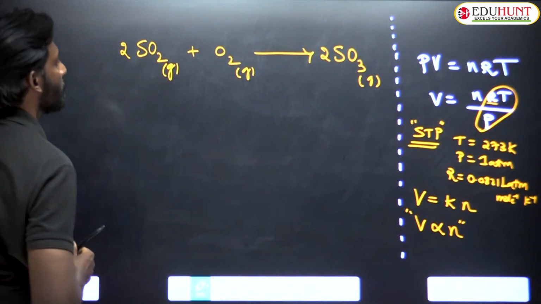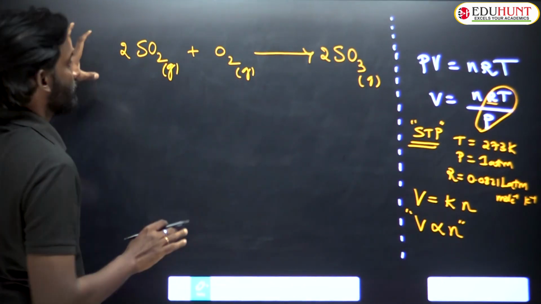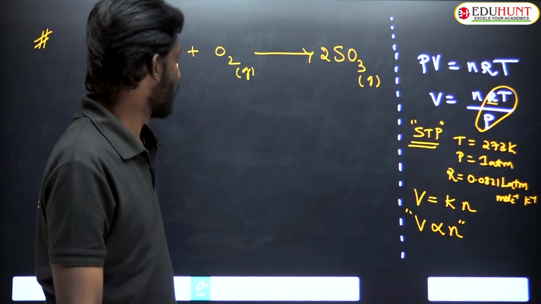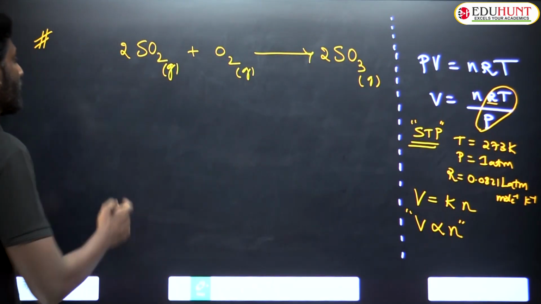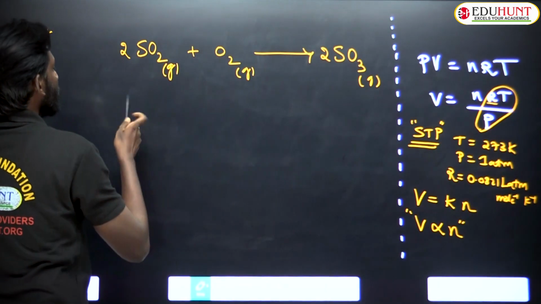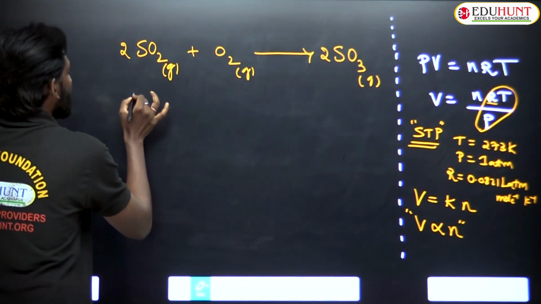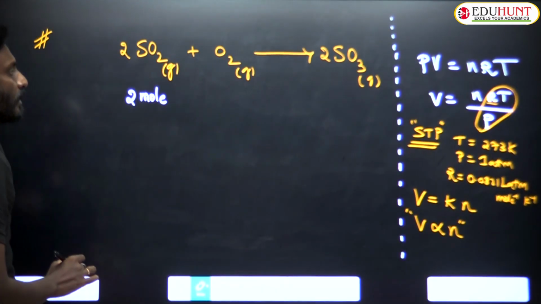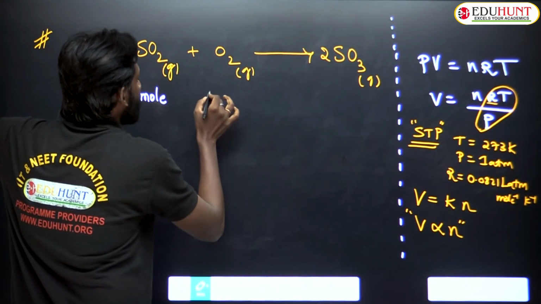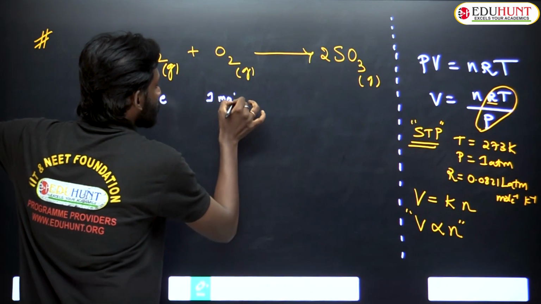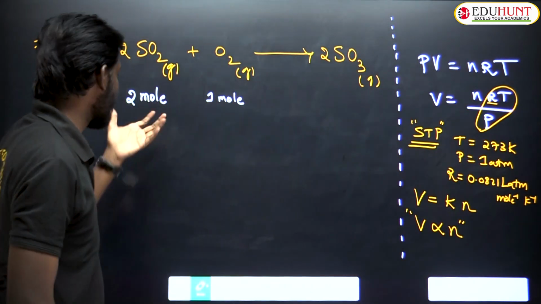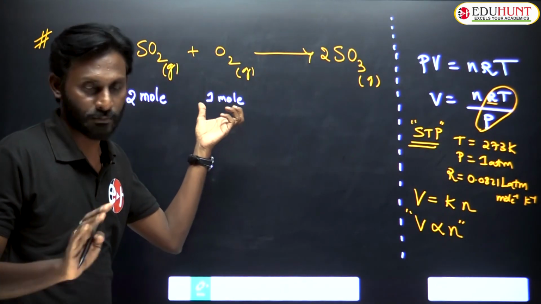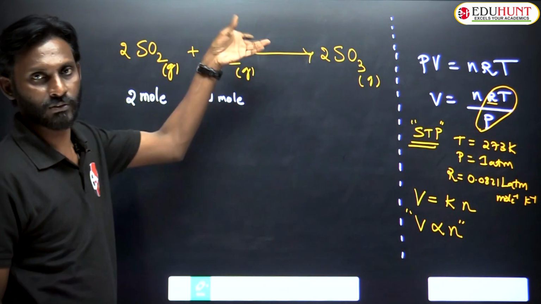Okay. Now, you know how to write the balanced equation. We have written the balanced equation. Now I am going to express it. Suppose I take this SO2 gas, 2 mole, and treat it with 1 mole O2 according to the reaction.